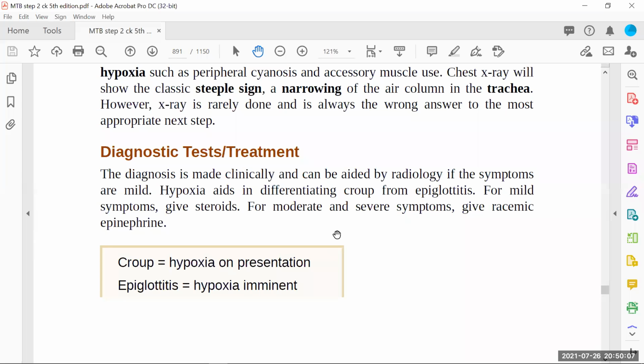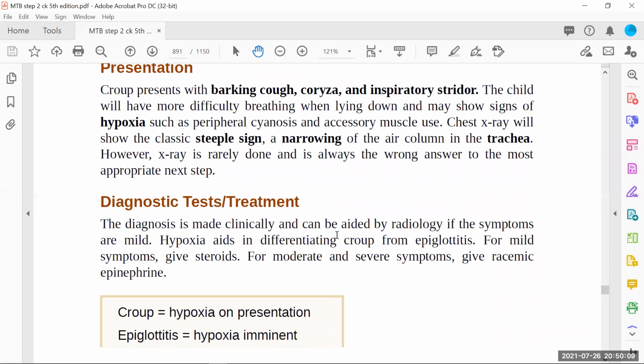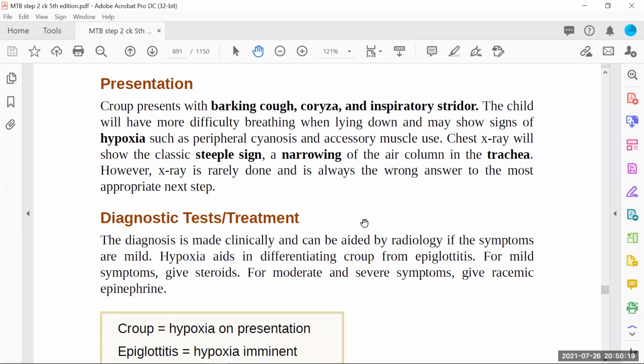But imminent means that there is no option. You have to go for intubation. You cannot waste your time for the treatment. And intubation is not giving much value. You will go for tracheostomy in case of epiglottitis. We will see in epiglottitis. So here, what we will memorize in case of croup: barking cough, coryza, stridor, steeple sign, and treatment epinephrine. Just memorize these things.